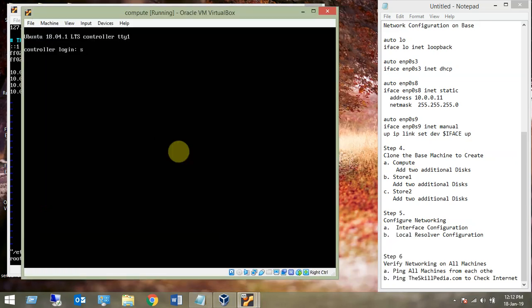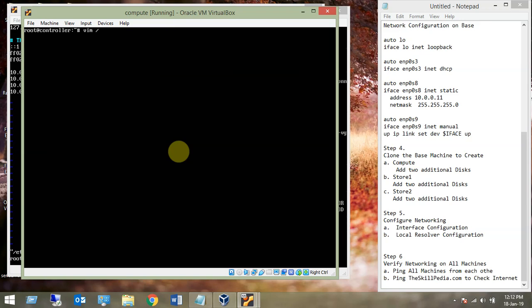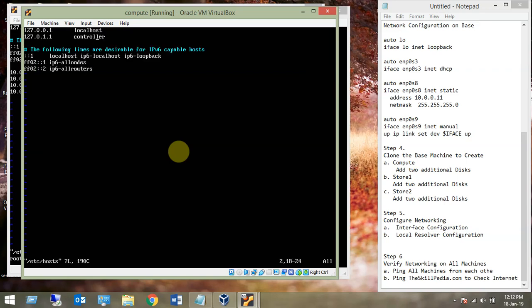And then now we need to work on compute also, stack. All right, now sudo su hyphen, vim /etc/hosts. The host name is compute, we are on the compute node.